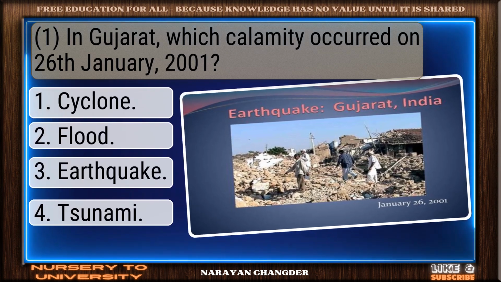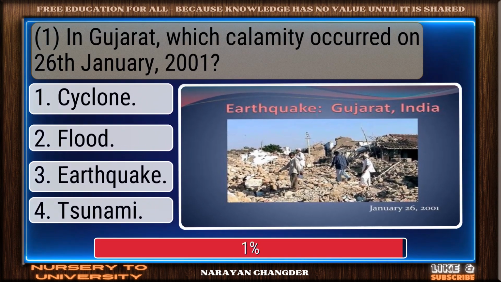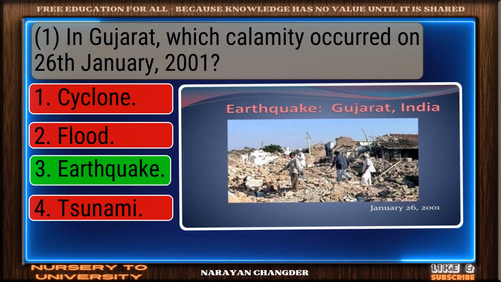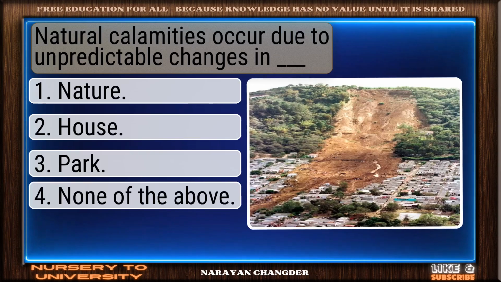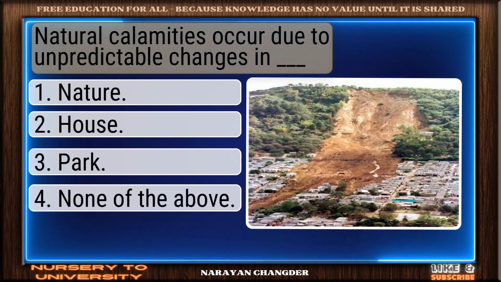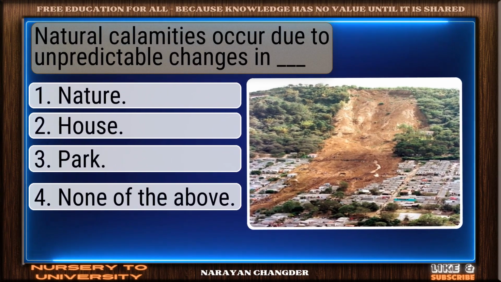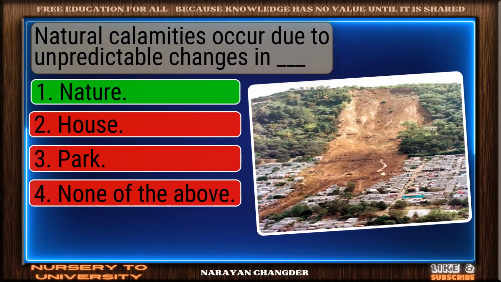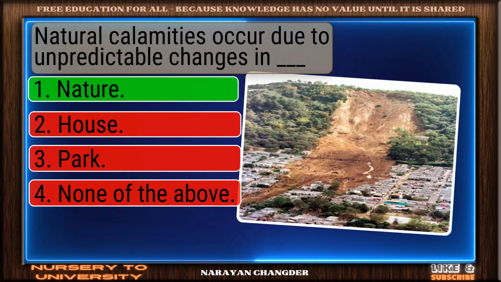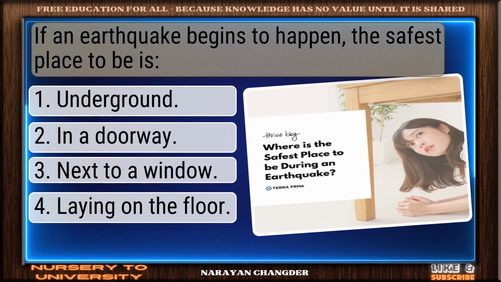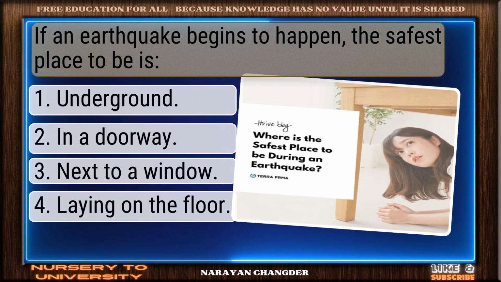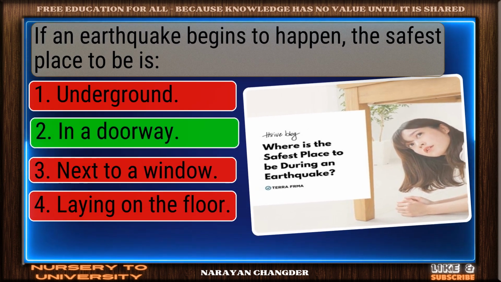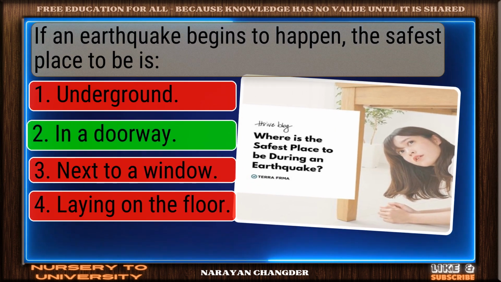In Gujarat, which calamity occurred on 26 January 2001? Sharp thinking. Earthquake is the right choice. Natural calamities occur due to unpredictable changes in dash. Excellent. Nature is a brilliant choice. If an earthquake begins to happen, the safest place to be is. Exactly. In a doorway makes sense and it is the right choice.